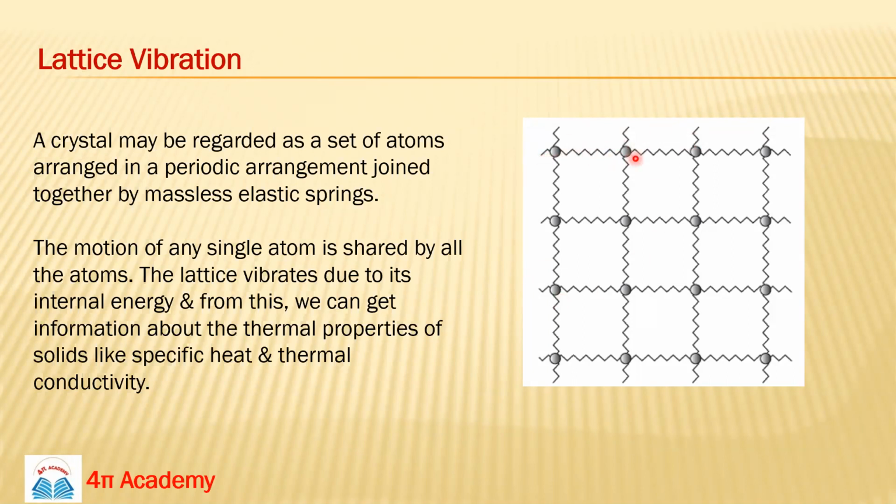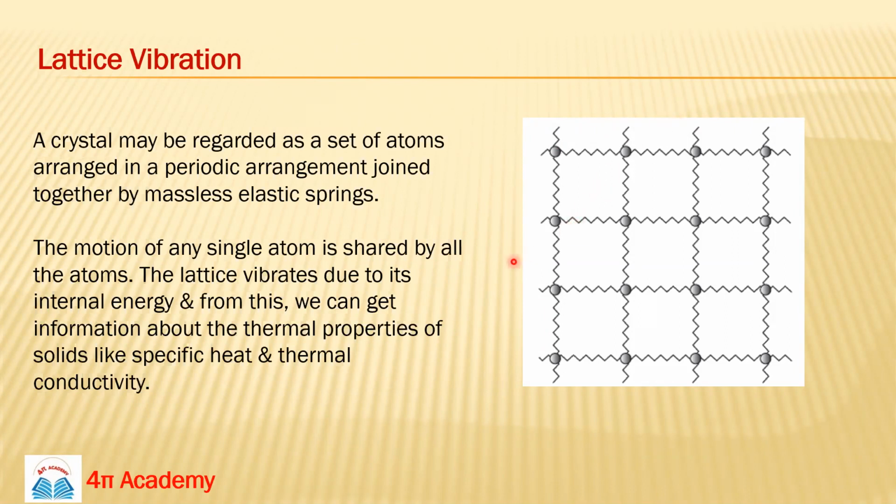So for calculation and for determining very important things, we assume that inside this crystal, the atoms are joined with some imaginary spring. So it behaves as if these atoms are connected through a spring. These are hypothetical springs, and we are taking this assumption just to calculate the thermal properties of this lattice. Once we can calculate these thermal things, we can calculate the specific heat and the thermal conductivity of your crystal or your unit cell.